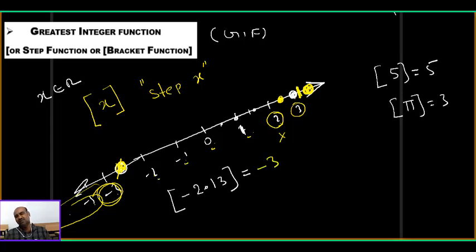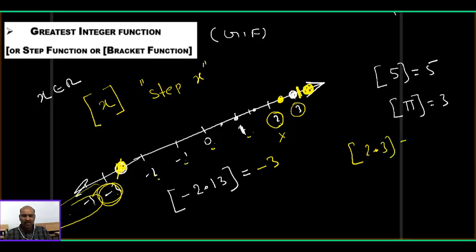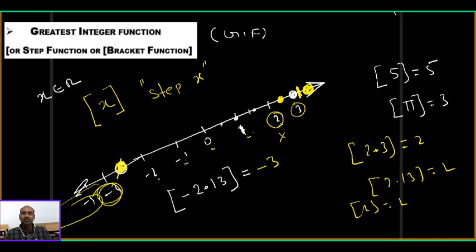Don't confuse. For positive numbers, step 2.3 means 2 only. Correct. Step 2.13 means 2 only. Correct. Step 2 means 2 only. Correct. But step minus 2.13, where is that? We need to identify it here only, minus 2.13 on the number line. That's why I can say minus 2.13 means minus 3.